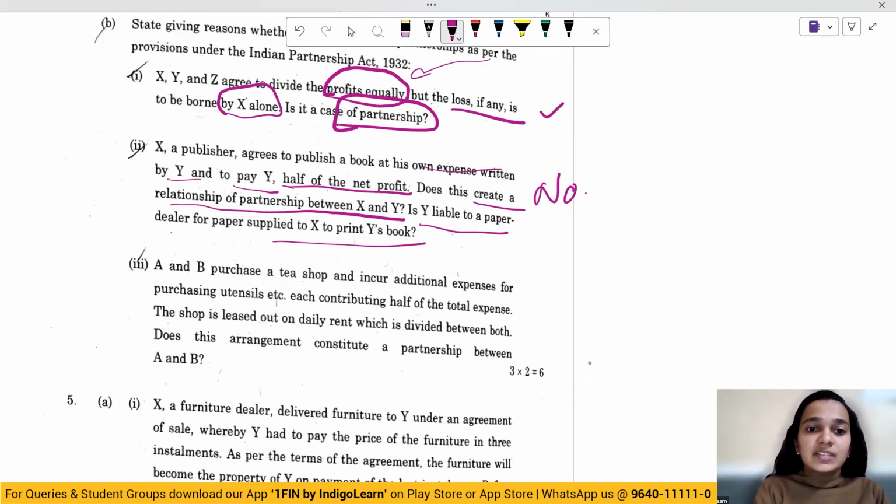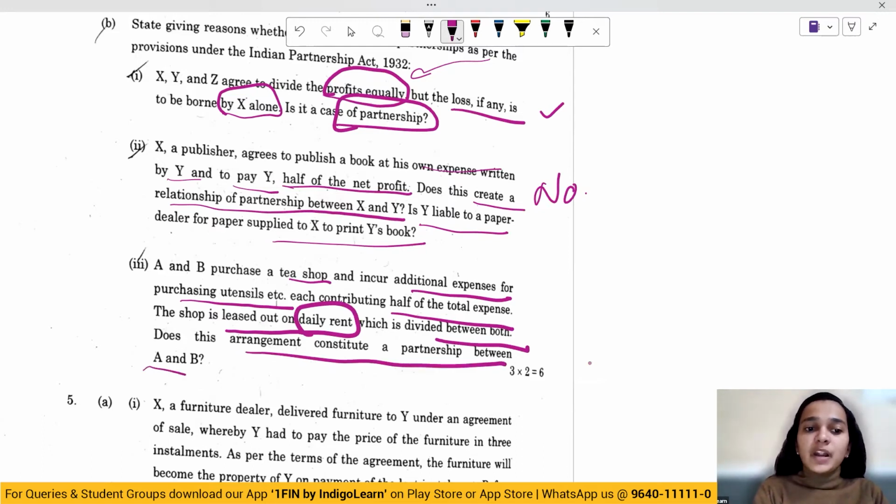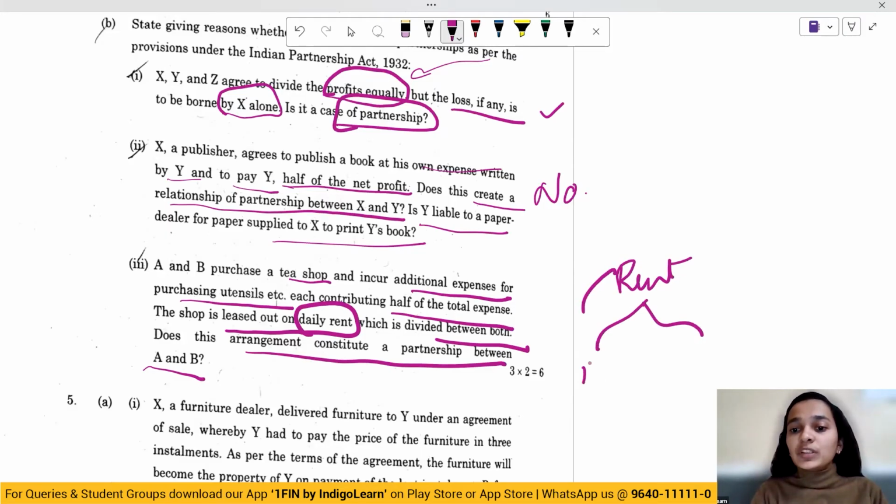A and B purchase a tea shop and incur additional expenses for purchasing utensils, each contributing half of the total expense. Shop is leased out on daily rent, which is divided between both. Does this agreement constitute a partnership? So there's a tea shop which has been purchased. However, this shop is given on rent and the rent received is divided between both A and B. So division of rent would not amount to partnership coming into existence. So there's no partnership here in this case as well.